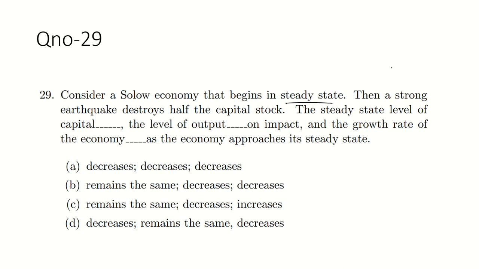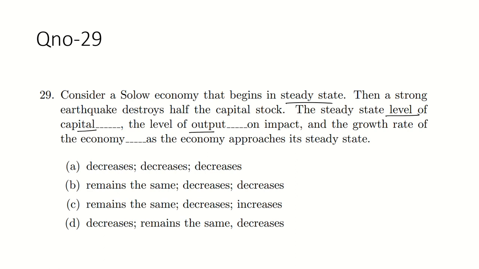A strong earthquake destroyed half of your capital stock. Does the steady-state level of capital remain the same? Does the level of output on impact obviously decrease? What is the growth rate of the economy as it approaches its steady state?